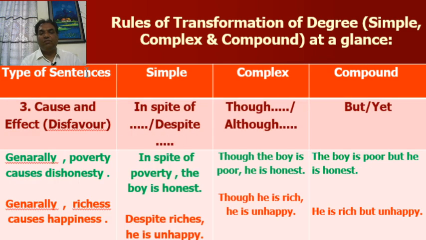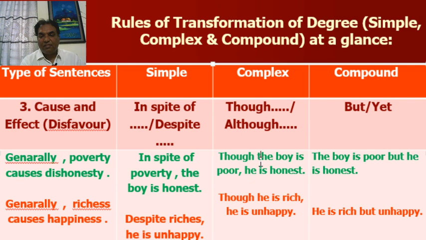Types of sentences or clues. Rule number 3. Cause and effect, disfavor. In simple sentence, you have to write in spite of or despite. In complex sentence, you have to write though or although. In compound sentence, you have to add but or yet. Okay, look at the example.